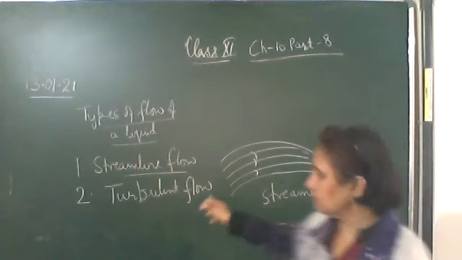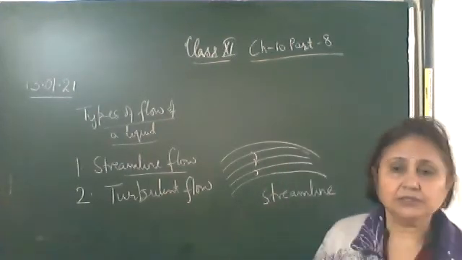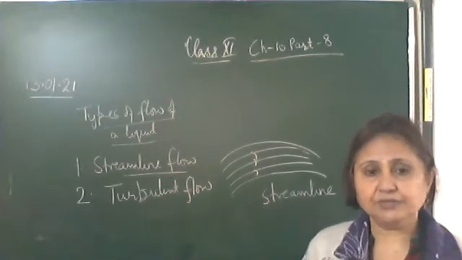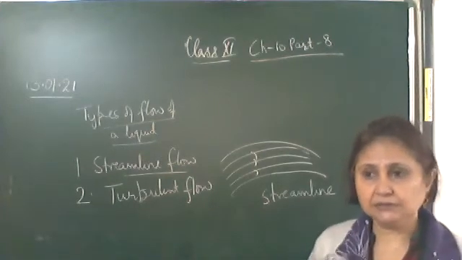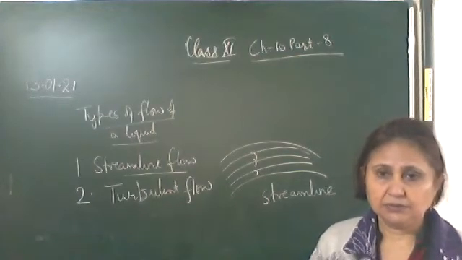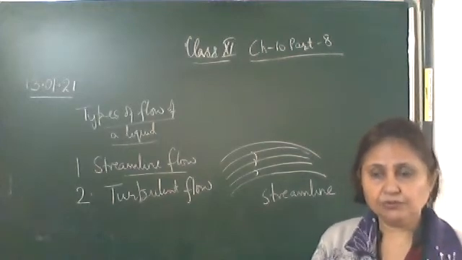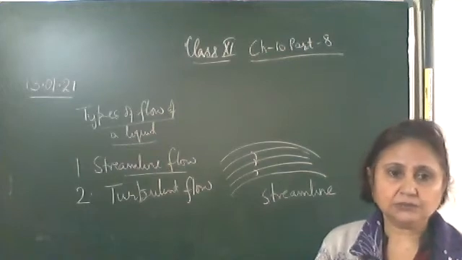So write down turbulent flow: when the velocity of the liquid is greater than the critical velocity, then the flow is irregular.